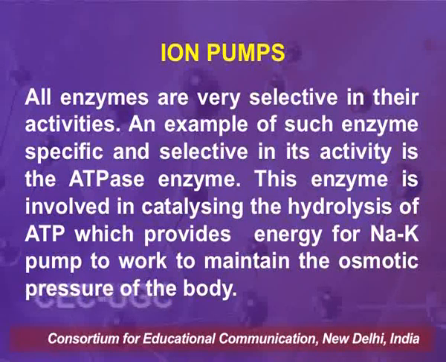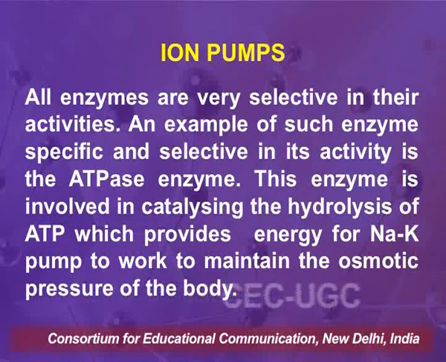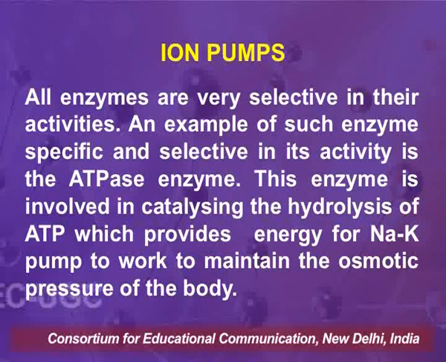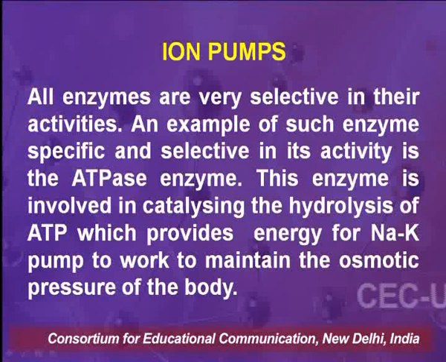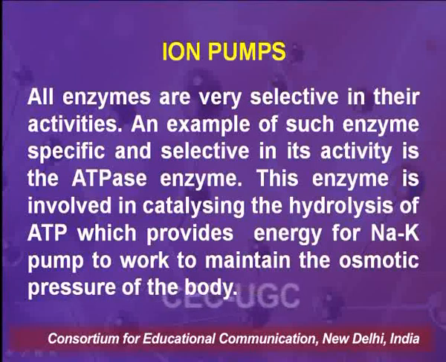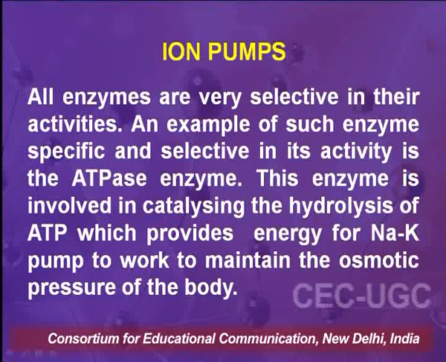An example of such an enzyme, specific and selective in its activity, is the ATPase enzyme. This enzyme is involved in catalyzing the hydrolysis of ATP, which provides energy for the sodium-potassium pump to work to maintain the osmotic pressure of the body.